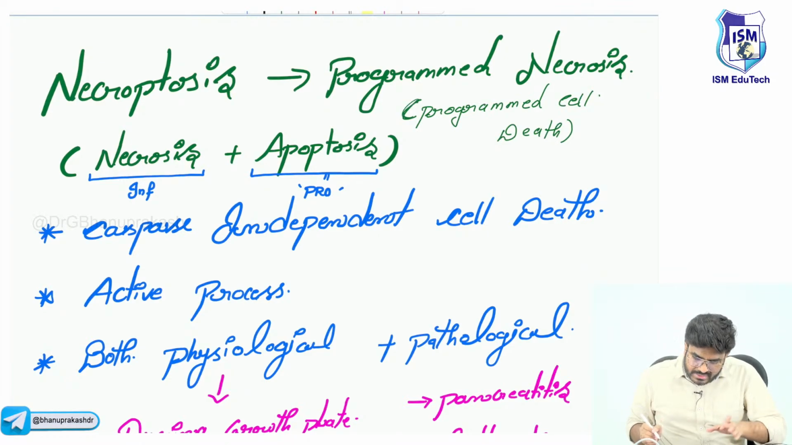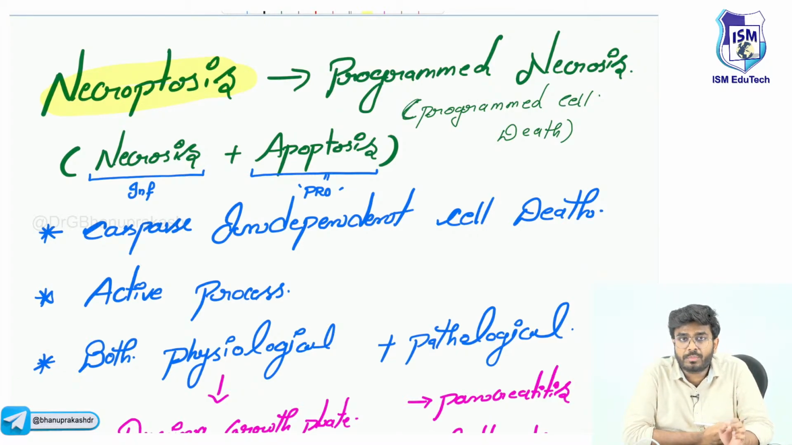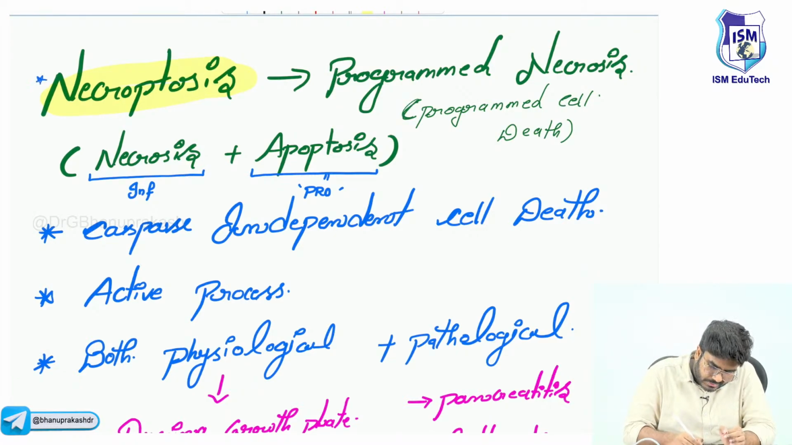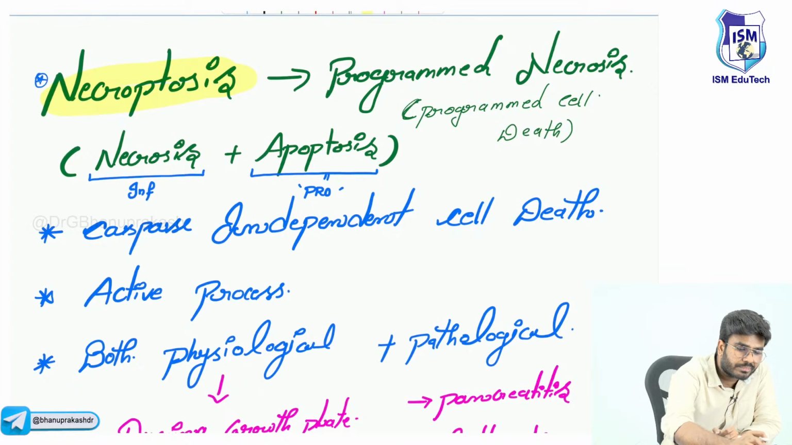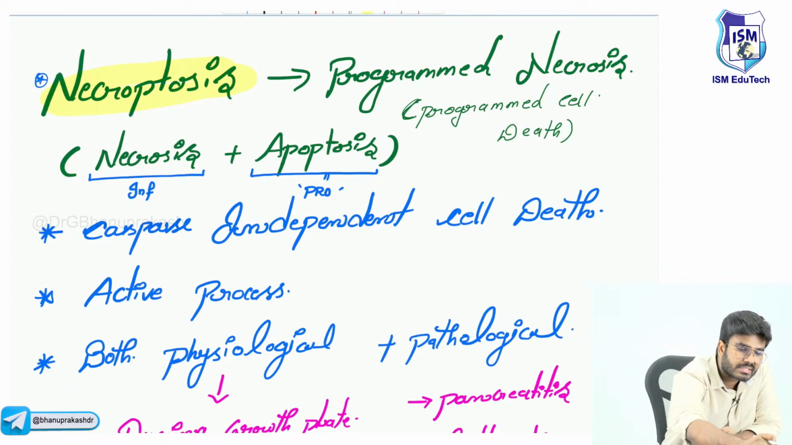The other type of cell death is necroptosis. These are the topics which were very important, with questions asked in the exam. Necroptosis, what exactly is it? Is it apoptosis or is it necrosis? Necroptosis is a combination of both necrosis as well as apoptosis.